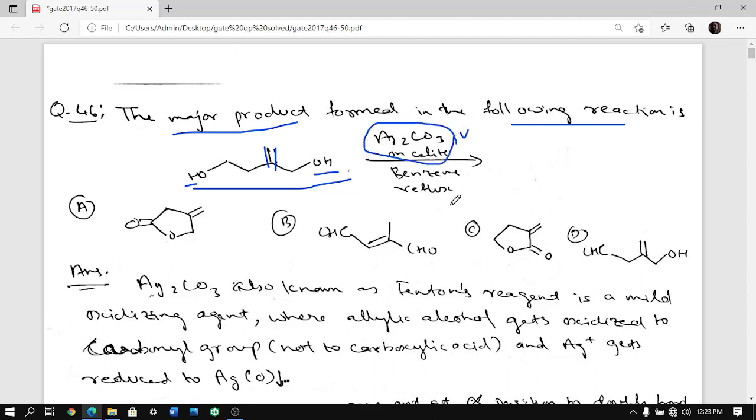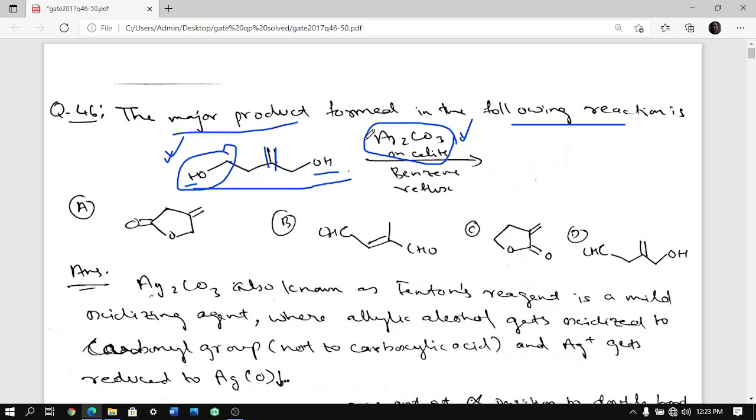Ag2CO3 is a mild oxidizing agent and it is called Fétizon's reagent. It is so mild that it does two things at one time. One thing is, even if it oxidizes a primary alcohol, it will stop at the aldehyde, it will not take it to carboxylic acid. So it oxidizes only up to the aldehyde, it will not oxidize further to carboxylic acid, because it is a mild oxidizing agent.